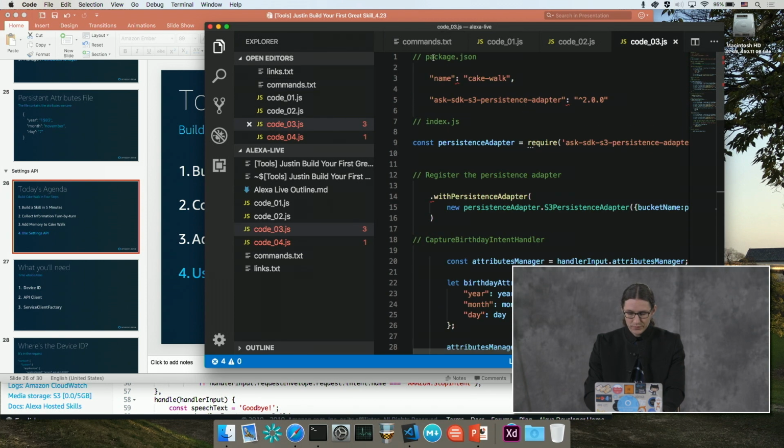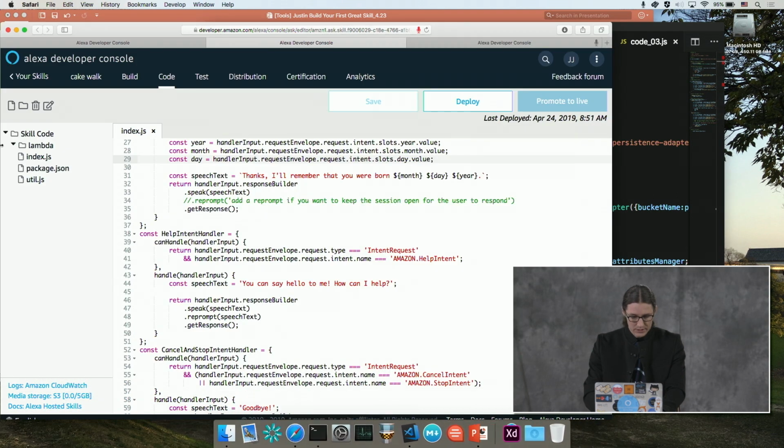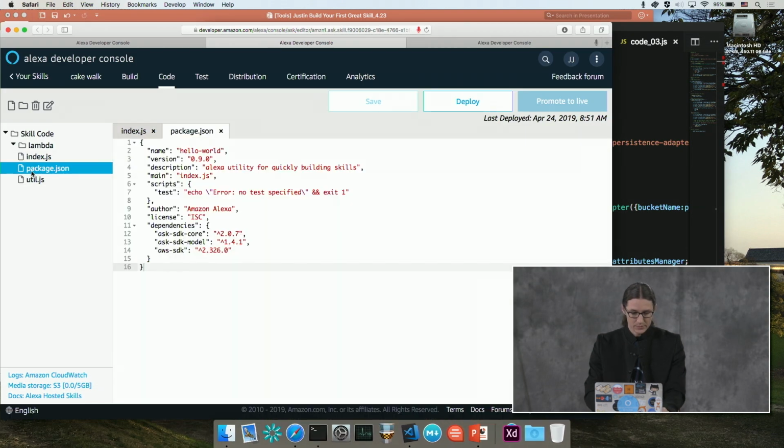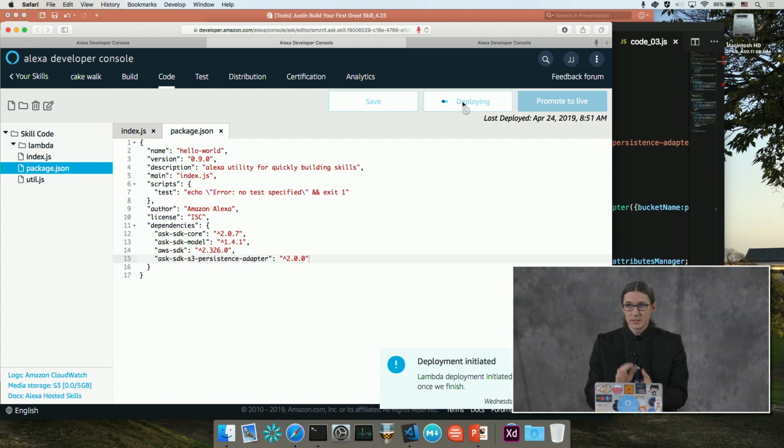So we're going to first need to update our package.json file. I'm just going to go ahead and copy this. This is if I go to the package.json file at the end of this list where it says dependencies, I'm going to go ahead and I'm going to save this and I'm going to click deploy. And the reason why I'm going to click deploy is because it's going to take a little while to download all the modules. So it's going to take a little bit of time to do that.